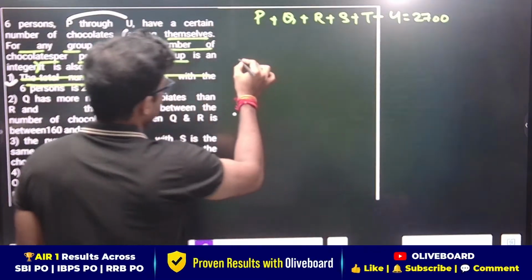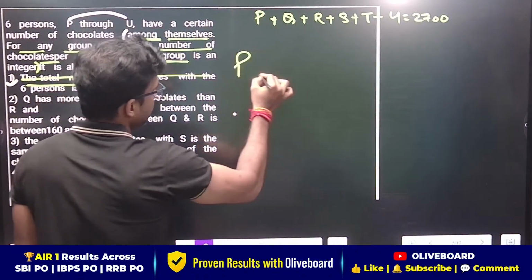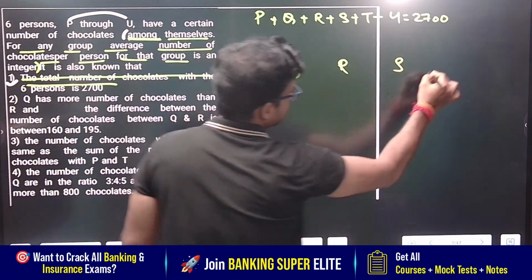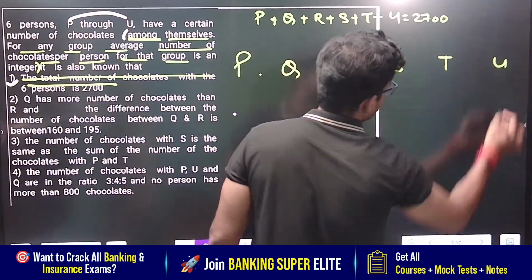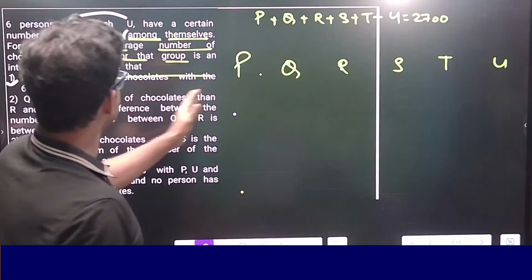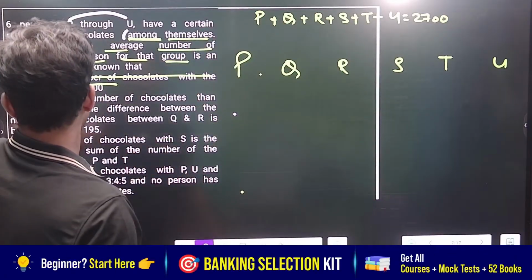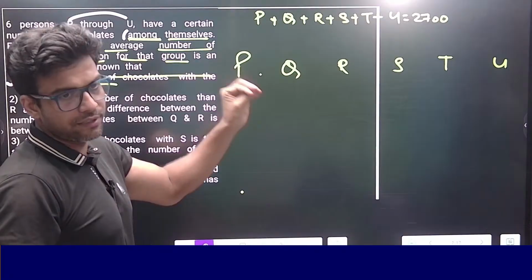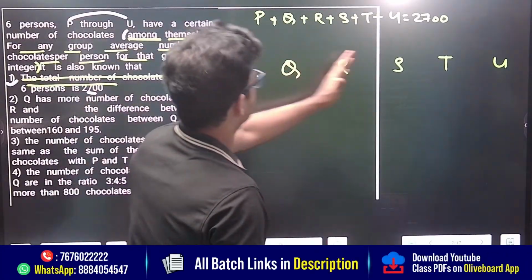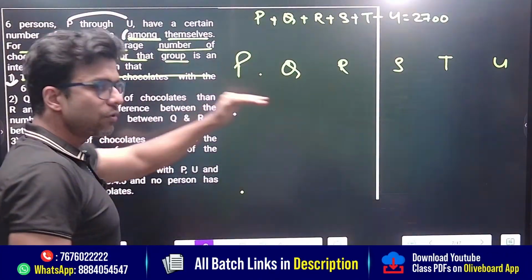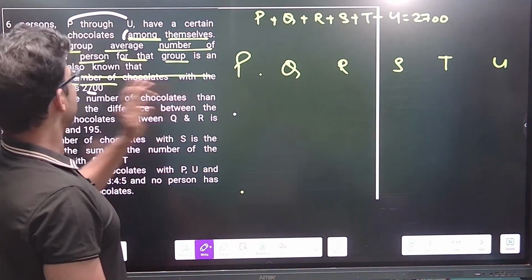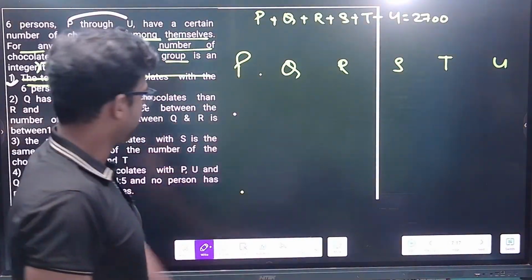Now let's draw again P, Q, R, S, T and U, because you need to distribute these 2,700 chocolates among these 6 persons. And how to distribute, you have been given the 4th and 5th points that you need to follow while distributing, correct?